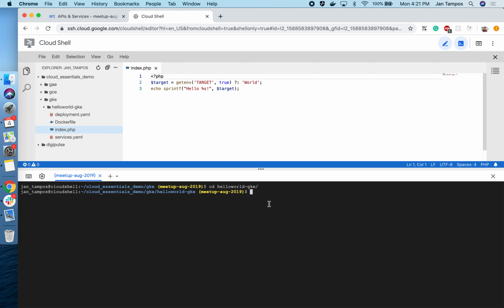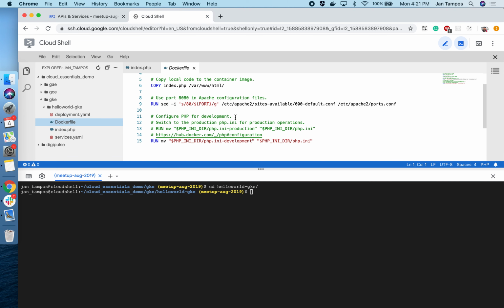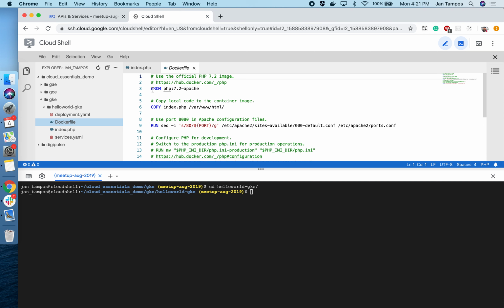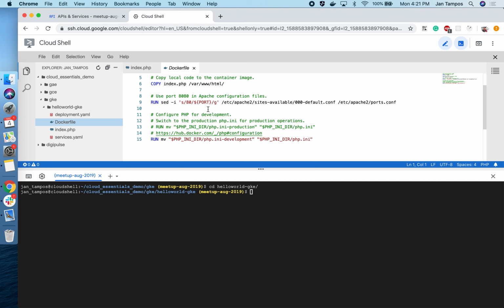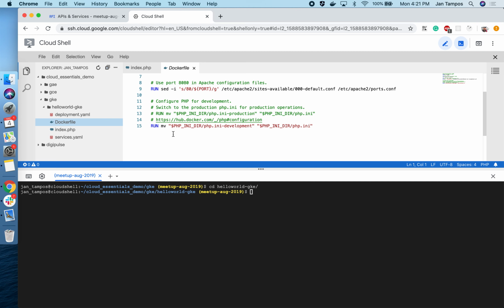Once we finish our application, we can then containerize it and make it into an image using the Dockerfile. Here we create the Dockerfile from the base image of PHP 7.2 Apache, and we copy the index.php to the HTML folder, and then we set it to run on port 8080. We configure PHP for development, and that's it.